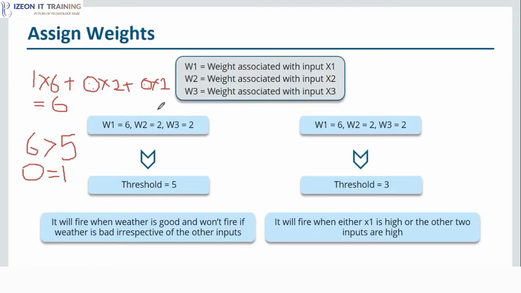All right. Now I'll explain a different scenario. Over here our threshold was 5. But what if I change this threshold to 3?